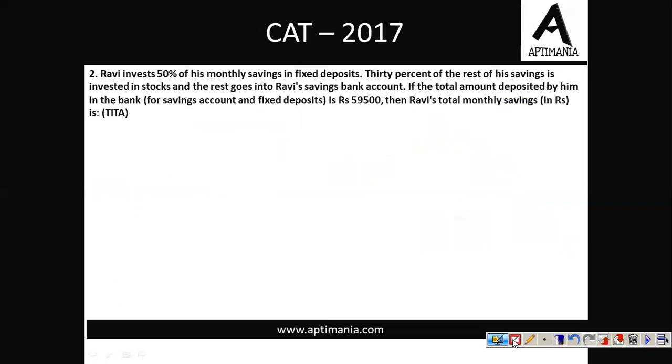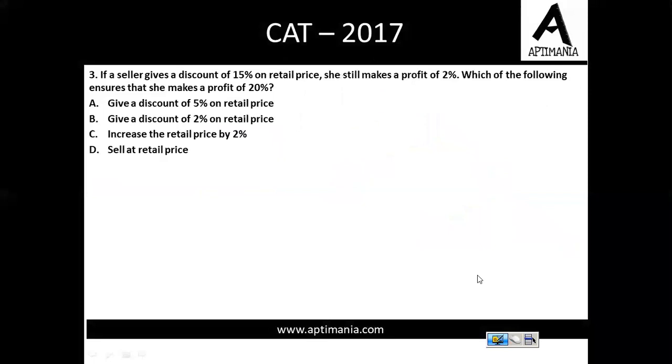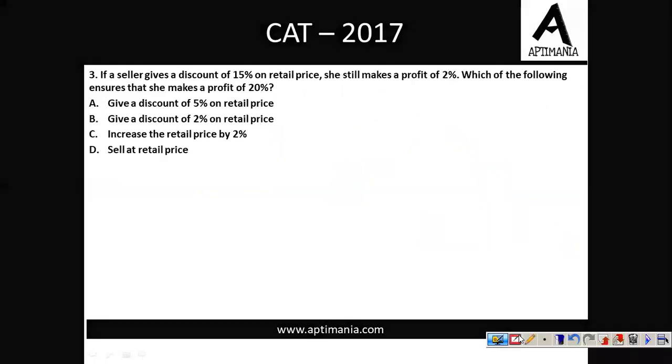Let's go ahead for the next question. Question number 3 is on the screen. If a seller gives a discount of 15% on the retail price, she still makes a profit of 2%. Right? So starting the question from CP, cost price, let it be 100. The profit that we are making is 2%. So SP should be 102.